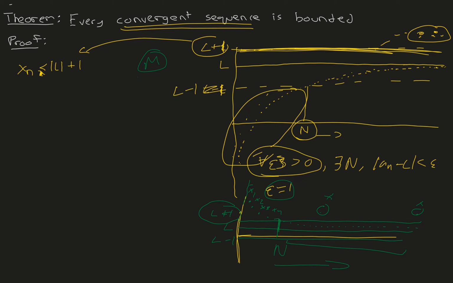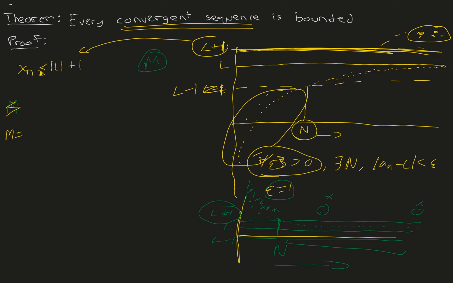The sequence terms x1, x2, x3 and x4 are not less than or equal to L plus 1. So to be safe, let's go back and write the proof for this.